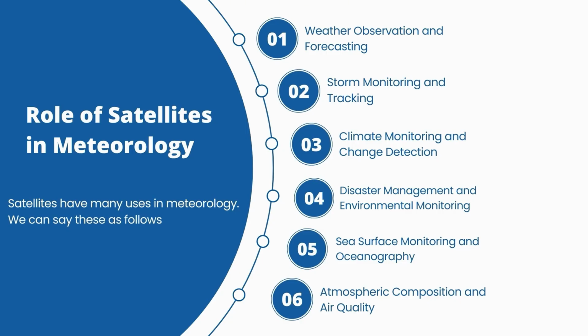Role of satellites in meteorology. Satellites have many uses in meteorology. We can say these as follows: 1. Weather observation and forecasting. 2. Storm monitoring and tracking. 3. Climate monitoring and change detection. 4. Disaster management and environmental monitoring. 5. Sea surface monitoring and oceanography. 6. Atmospheric composition and air quality.